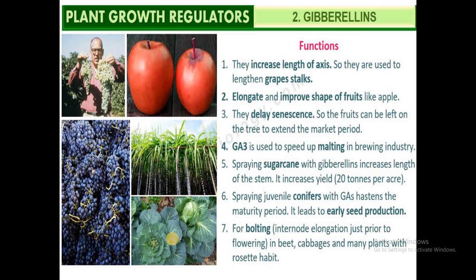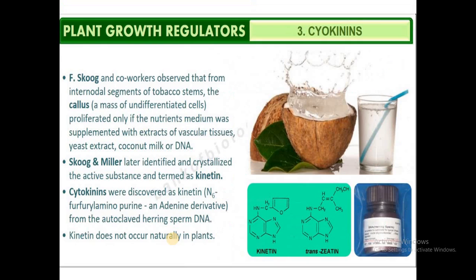Such a habit is called the rosette habit. But due to the application of gibberellins, there is a sudden increase in the length of the internode region. Such cabbage or beets will not have any value in the market. That internode elongation in these plants is brought about by the gibberellins.